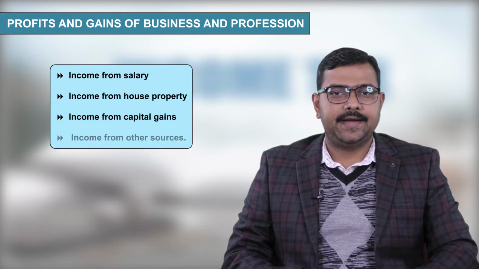So profit and gains of business or profession, also known as PGBP, is the third head of income other than the 4 heads of income, namely salary, house property, capital gain and other sources. In this head, income earned from carrying on any business or profession shall be taxable. So if you are doing any business or any type of profession, income earned from that business or profession shall be taxable under this head of income.